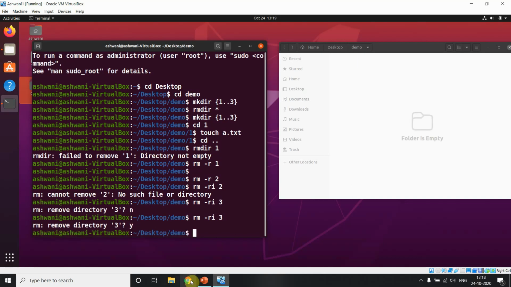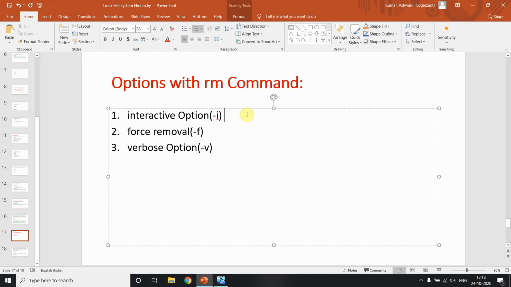So we are using this option for asking the user before deleting, the interactive option. We can use this for confirmation. And why are we using f?